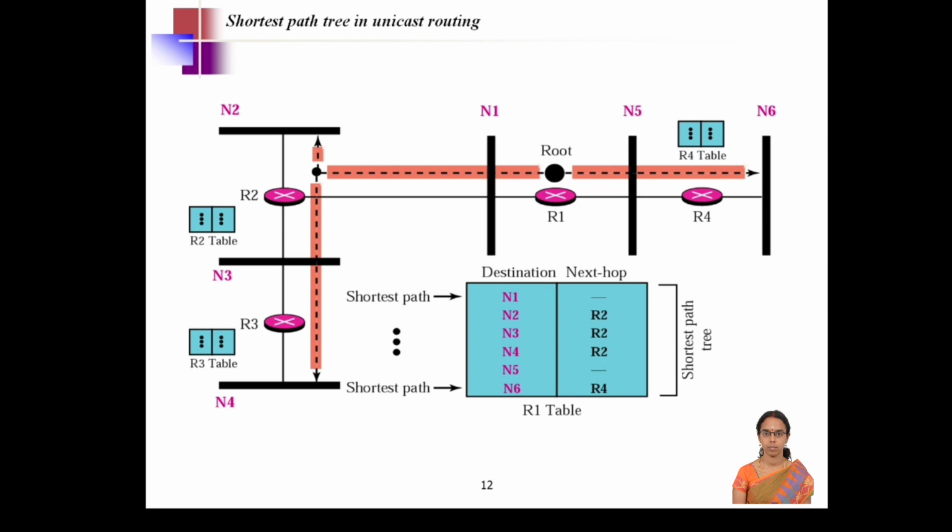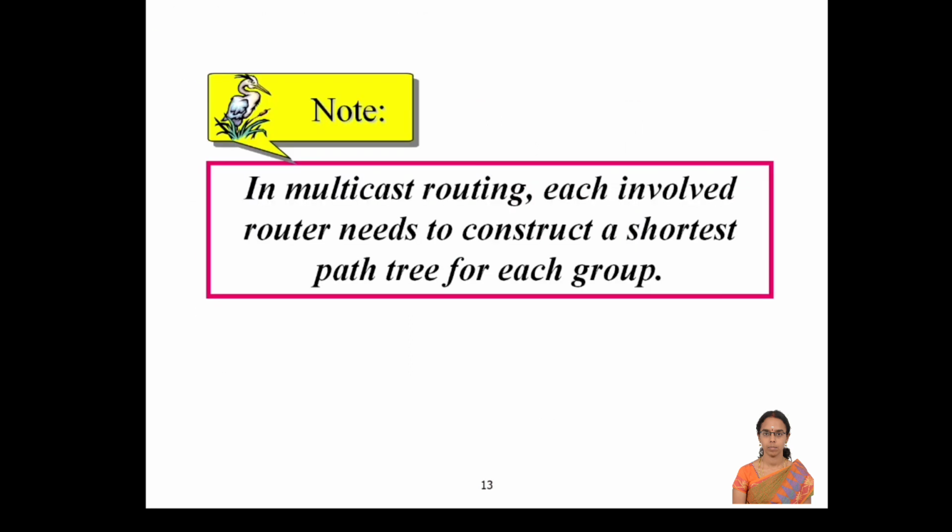So each router will maintain a table like this, specifying all the destinations and the next hop for each. This representation is the shortest path through which the nodes will forward the data packet through the router, and the router will forward through one of its interfaces and reach the destination.